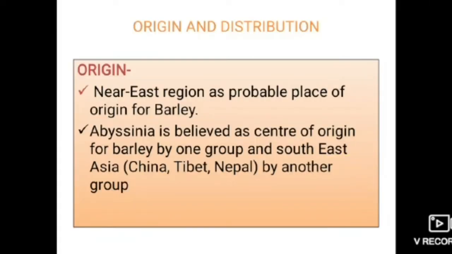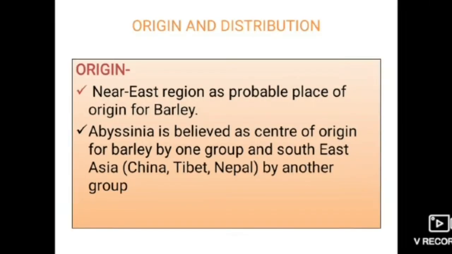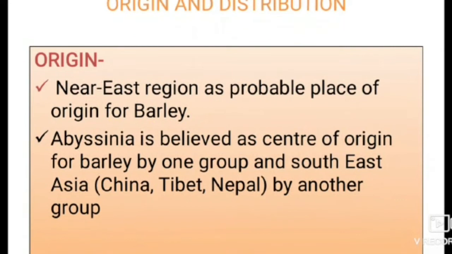And next, moving to origin and distribution. Here the origin of barley hasn't been properly established yet, but the Near East region is the probable place of origin for barley. Abyssinia is believed to be the center of origin for barley by one group, and Southeast Asia, meaning China, Tibet and Nepal, by another group.